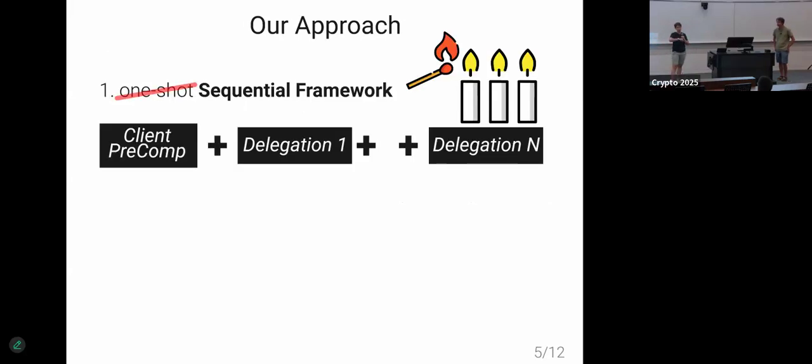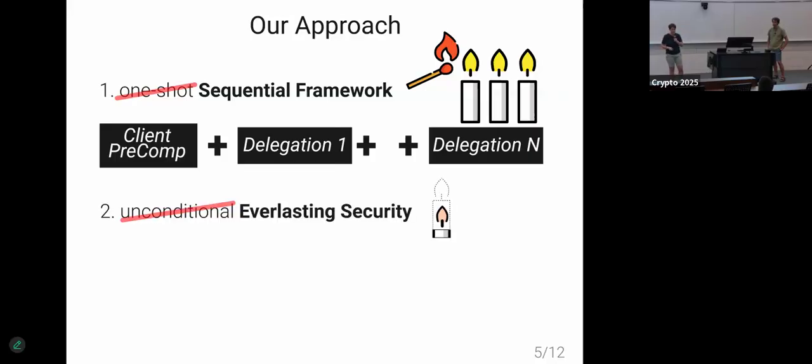How do we do it? We move away from this one-shot framework to a sequential framework. So we're going to ask the client still to strike a match, so to do some precomputation, but then use this precomputation to light several candles at once, not just one at a time.